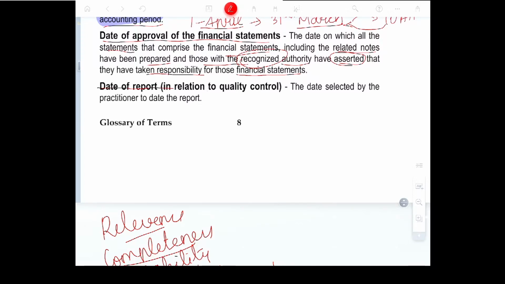Date of report in relation to quality control. The date selected by the practitioner to date the report. Sometimes, for seeing the quality of management control, they may appoint a quality control person in quality management of accounting: quality of the product they produce, quality of their internal control, quality of their system control, quality of their information system, everything. When that specialized person signs the report, the date on which they sign the report is the date of the report of the quality control.